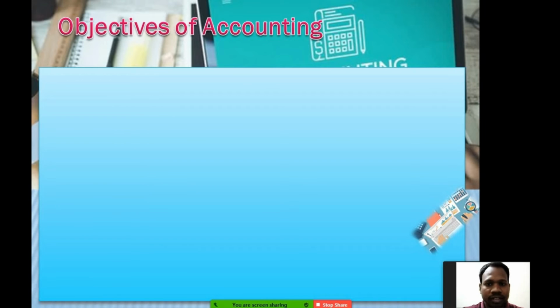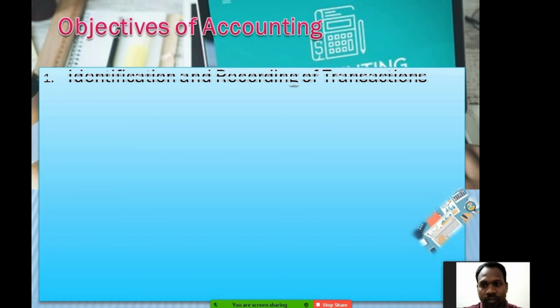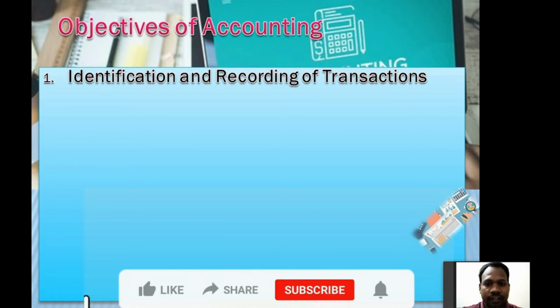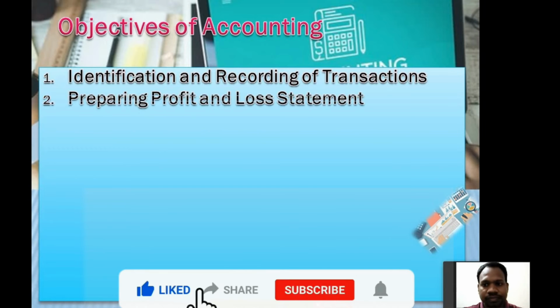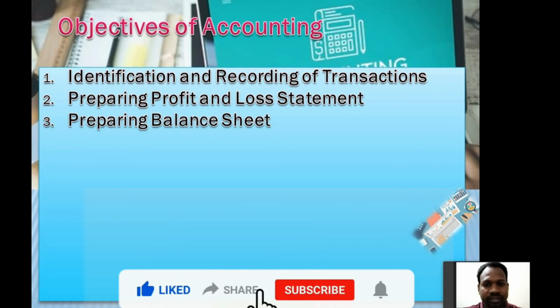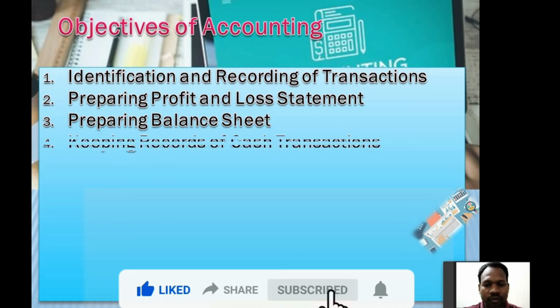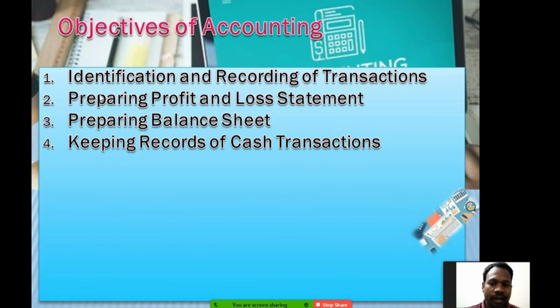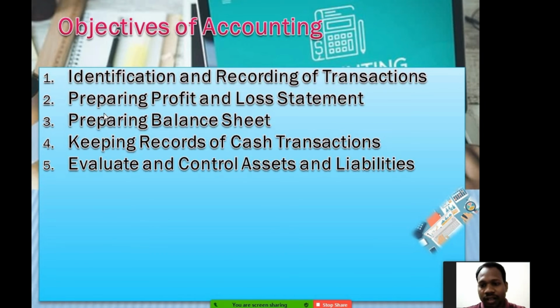Now there are a few objectives, which are the purpose of accounting. Let's see one by one. The first is identification and recording of transactions, preparing profit and loss statement, preparing balance sheet, and keeping records of cash transactions. These four things come under the double entry system, for which I'll be making separate videos.